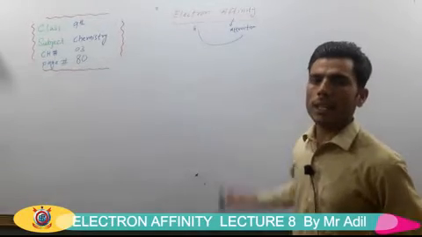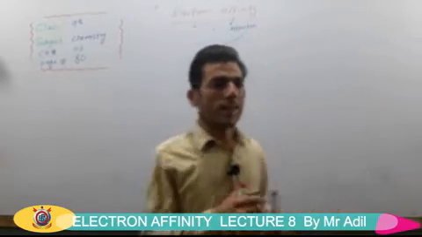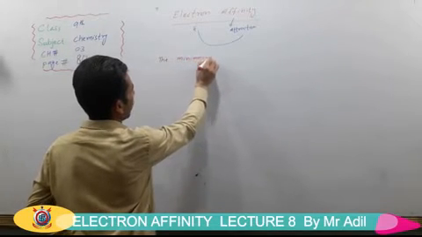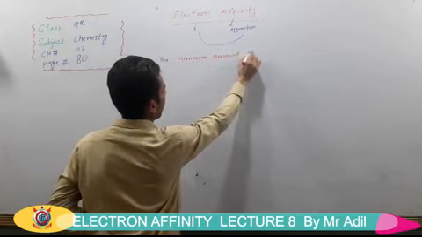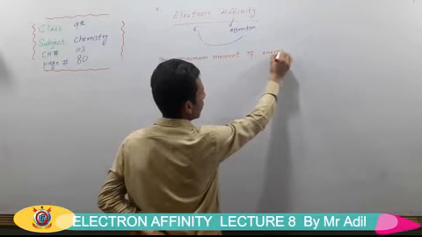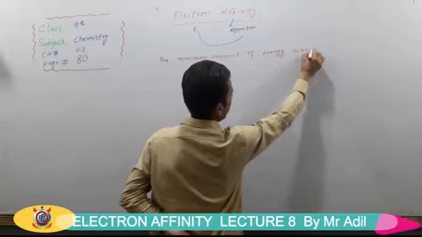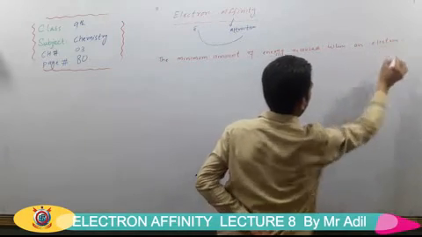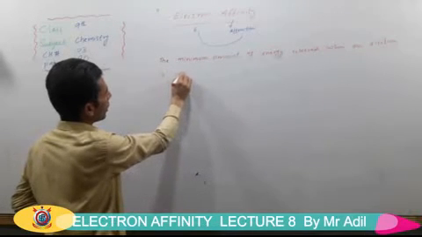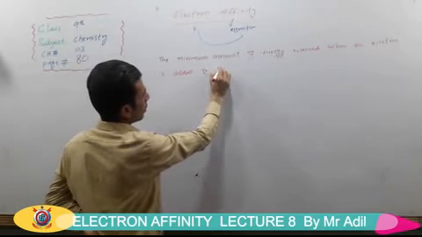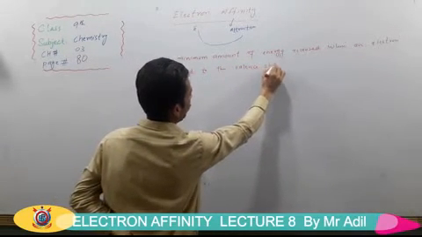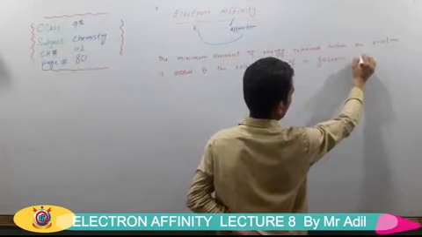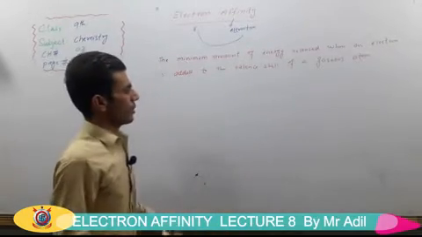Attraction of electron is called electron affinity, and properly electron affinity is defined as the minimum amount of energy released when an electron is added to the valence shell of a gaseous atom is called what? Is called electron affinity.